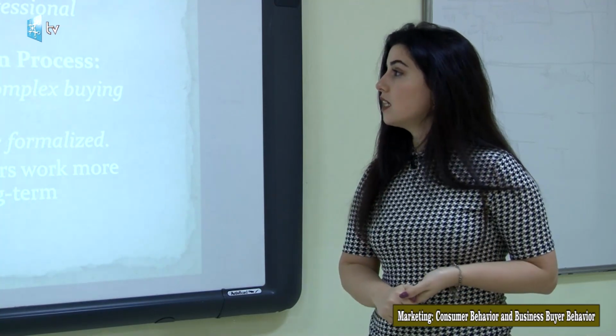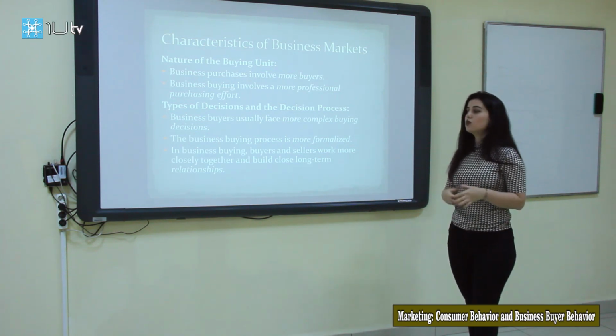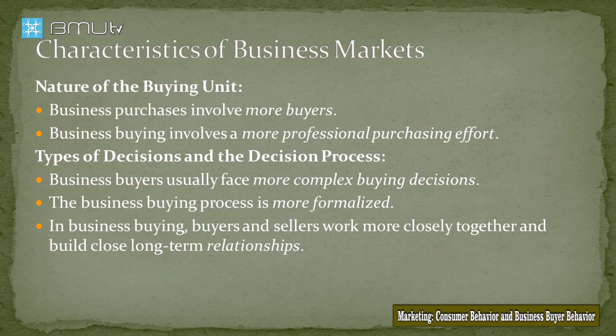And the next one, guys, types of decision and the decision process. First of all, business buyers usually face more complex buying decisions, because they have to do research about the characteristics of the product, about the prices, about the quality, and so on. That is why it is a more complex process. And the next one, the business buying process is more formalized. Of course, there is documentation for all the purchasing stages. And the next one, in business buying, buyers and sellers work more closely together and build close long-term relationships.